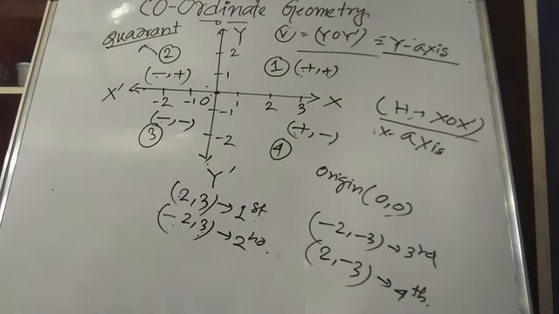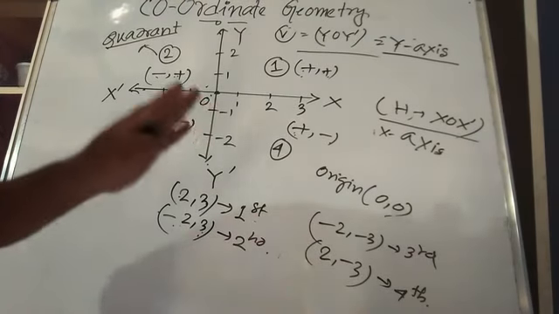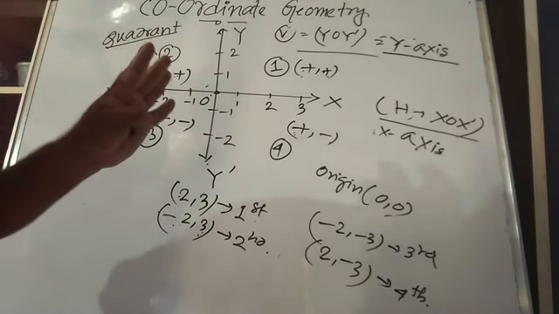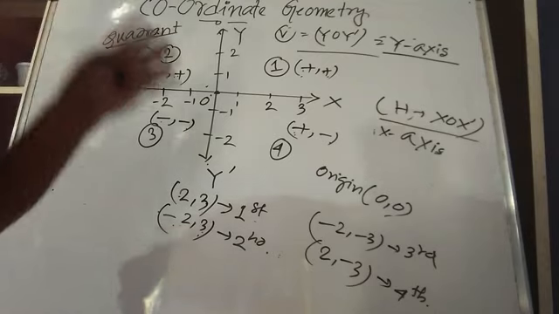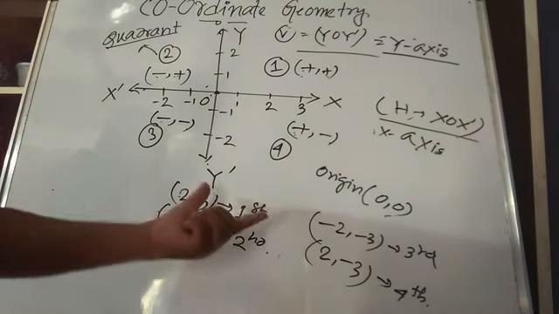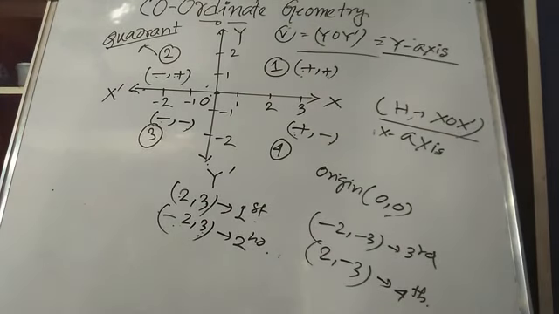So by looking at the point, without drawing or locating the point on graph paper, we can at least say where the point is lying. That means we can identify whether the point is lying on the first, second, third or fourth quadrant.